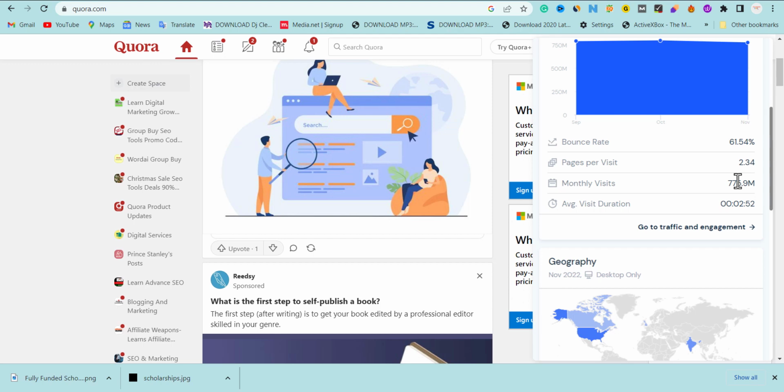Depending, these tools most times just give an average of what their tools really pick, and most times these are a result of past years or past months, because currently Quora is going higher and higher because a lot of people spend time on Quora.